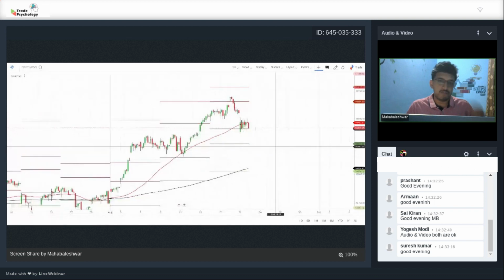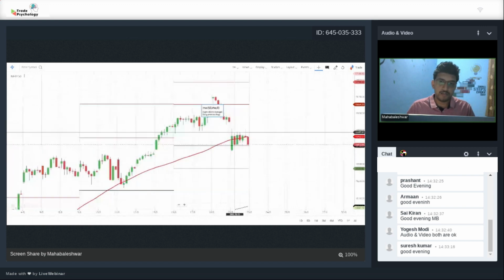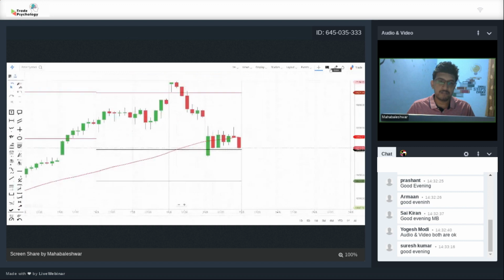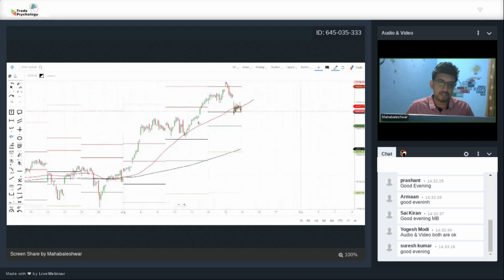Currently, what we saw today was a gap down day, and you can see here that even after the gap down, there was huge buying pressure, right? There were a lot of people who bought at this particular level because it is trading at the 50-day moving average. The 50-day moving average is a very strong support for Nifty. In the previous couple of weeks, when the Nifty touched the 50-day, it was a strong buying point where a lot of people bought in and the Nifty rallied. So they expected the same thing.